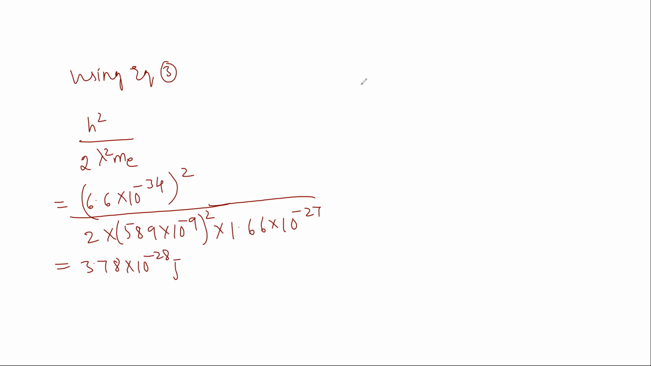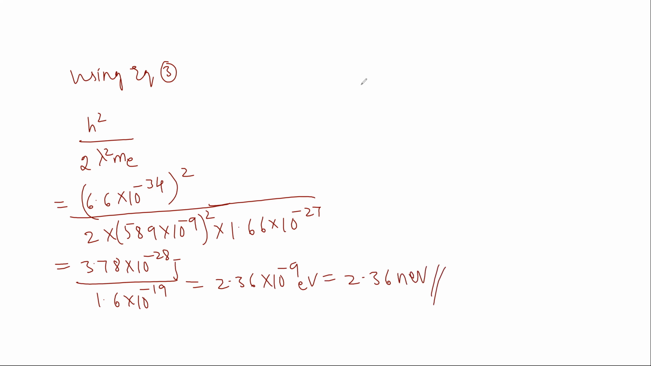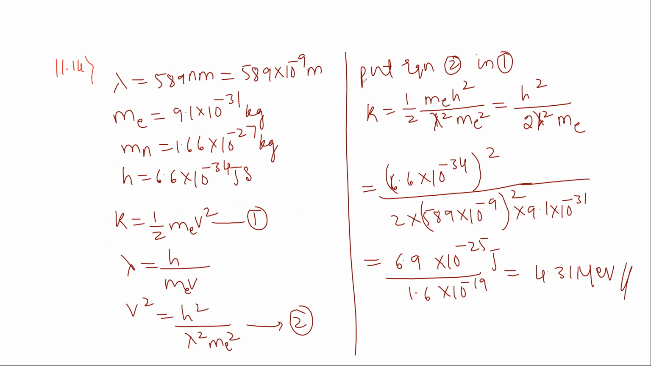Divided by 1.6 into 10 to the power of minus 19, we get 2.36 into 10 to the power of minus 9 electron volt. This can also be written as 2.36 nano electron volt. So next we shall see. This is the solution for 11.14. Next we shall move to 11.15.